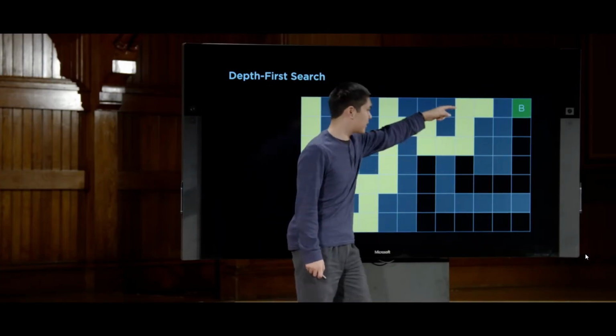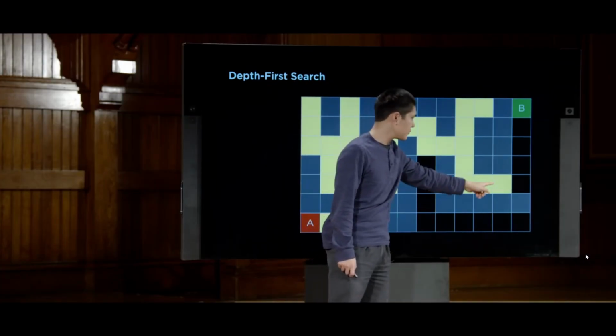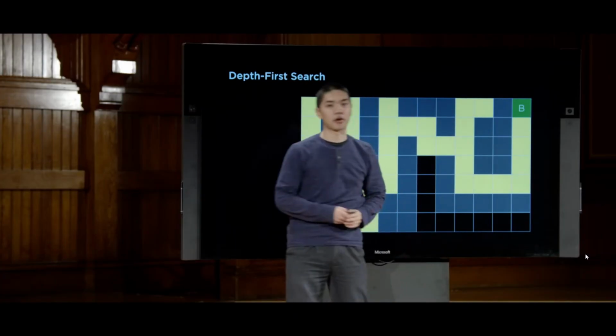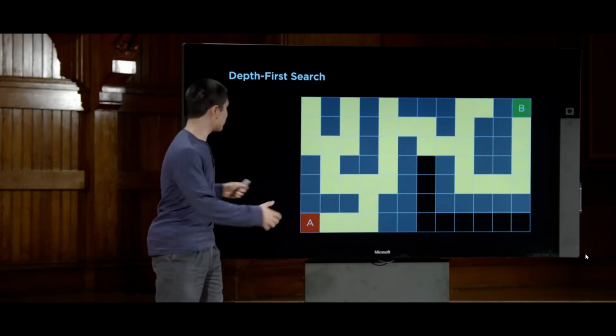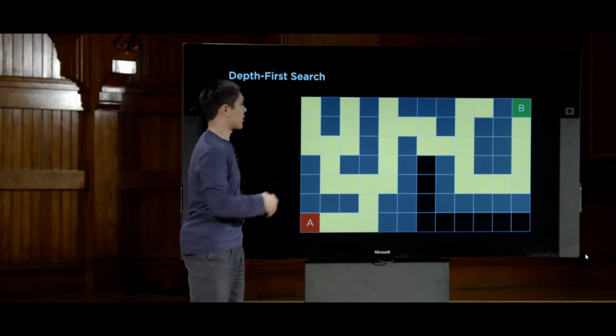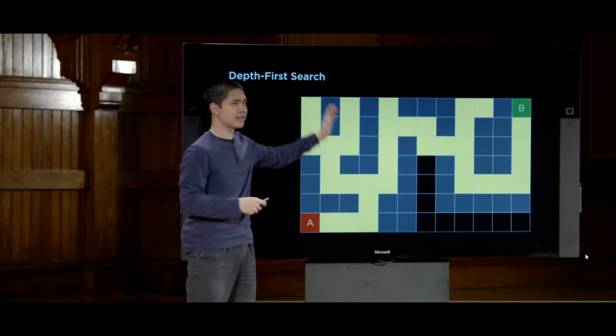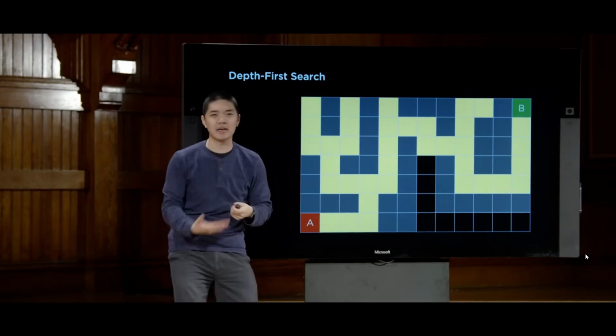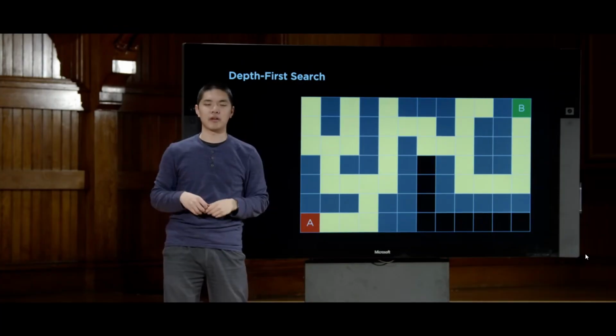And when it realizes that that's a dead end, then it'll back up and then ultimately find its way to the goal. And maybe you got lucky and maybe you made a different choice earlier on, but ultimately this is how depth first search is going to work. It's going to keep following until it hits a dead end, and when it hits a dead end, it backs up and looks for a different solution.